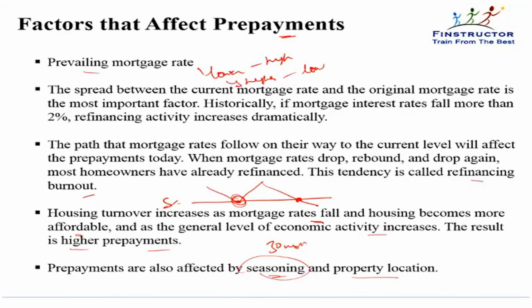In some locations, we've seen higher turnover in housing, higher refinancing, higher prepayments than others. Other factors also affect. Sometimes spring and fall also, we've seen that people buy more houses during the spring, and hence prepayments begin towards the fall, and so on and so forth. But these are the most important factors that affect prepayments.